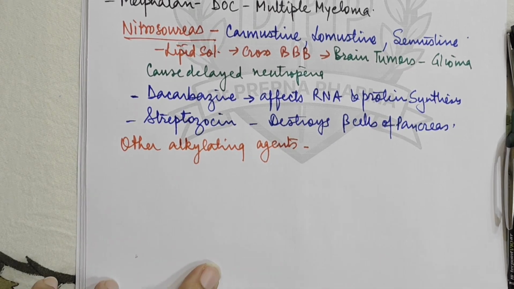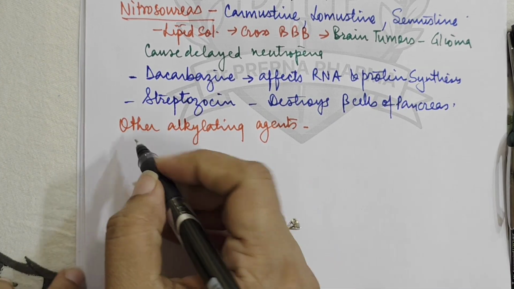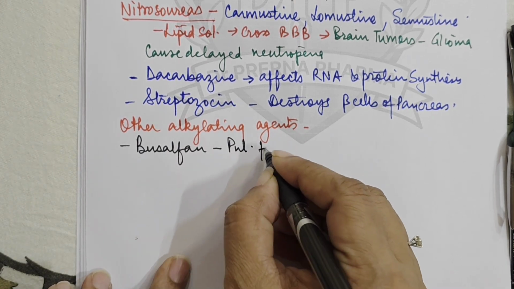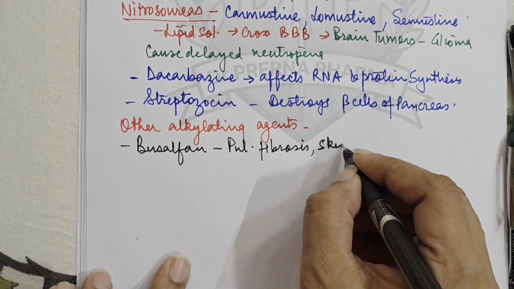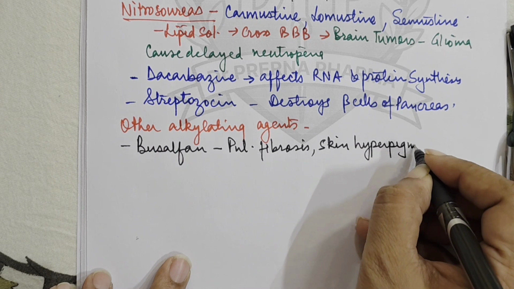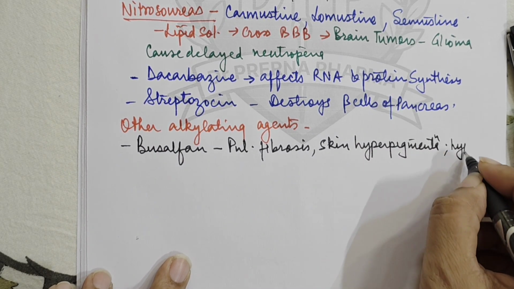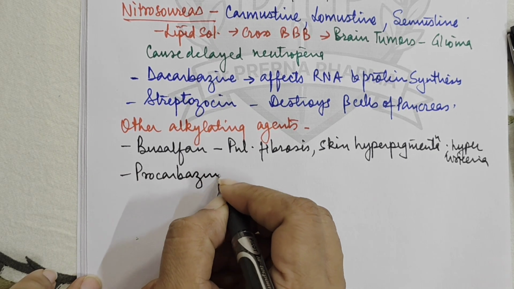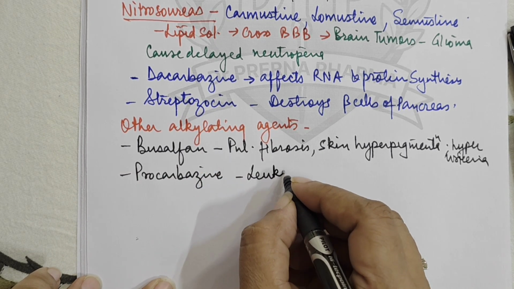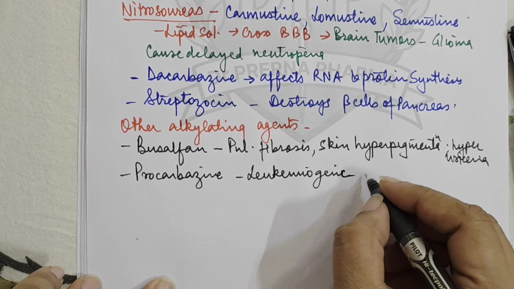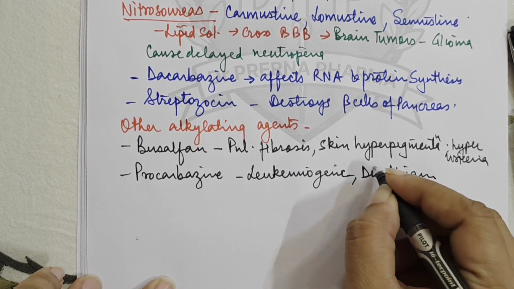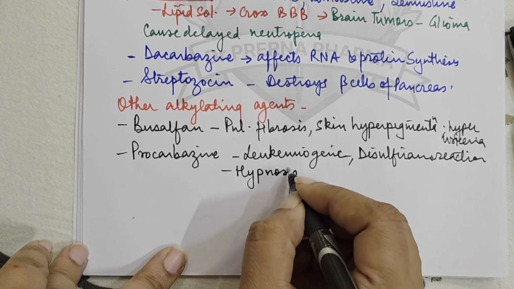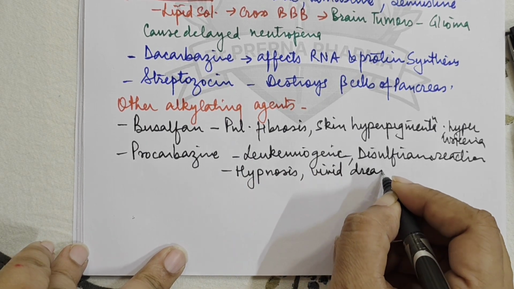Let's see what are they. So in other alkylating agents we have busulfan. Now busulfan causes pulmonary fibrosis, skin hyperpigmentation, and also hyperuricemia. Then there is a drug which is procarbazine. It is leukemogenic. It also causes disulfiram-like reaction with alcohol. Okay? Procarbazine also causes hypnosis and vivid dreams, right?